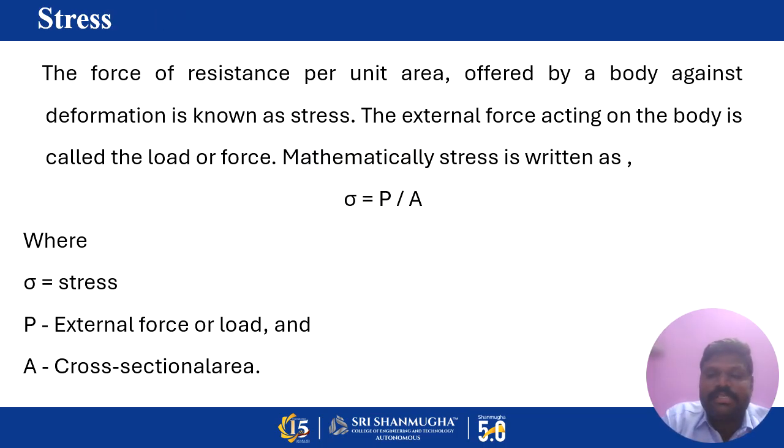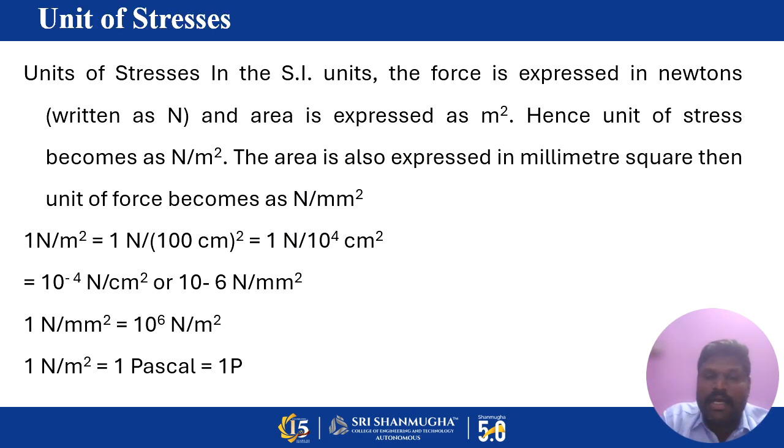The force of resistance per unit area offered by a body against the deformation is known as stress. The external force acting on a body is called load or force. It is written as sigma equals P by A, where P is the applied external load and A is the cross-sectional area of the object. The unit is Newton per meter square.